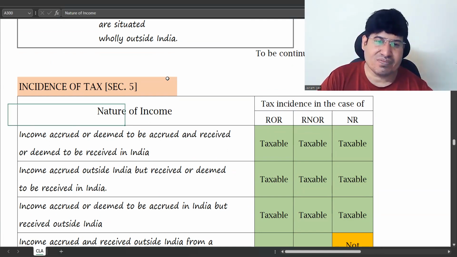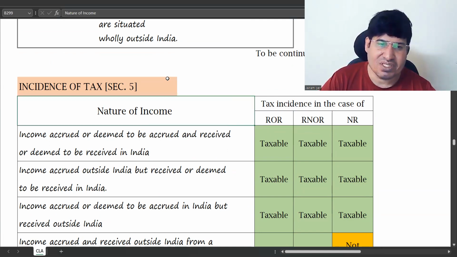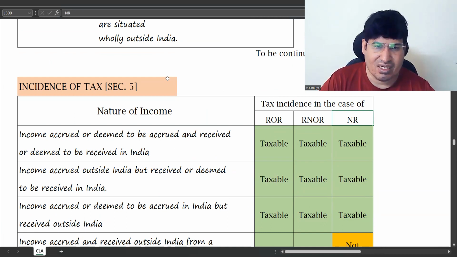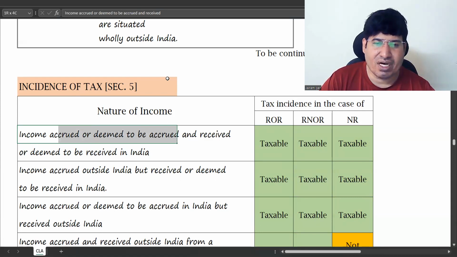So let's see which are those incomes which are taxable for all these three. That is called incidence of tax. Now there are two words used here. One is accrued and received. Here you can see income accrued or deemed to be accrued, received or deemed to be received in India.